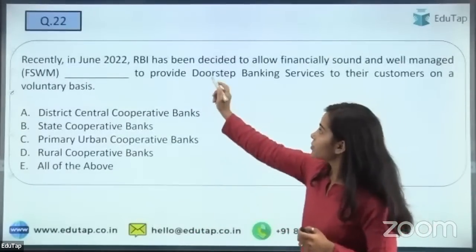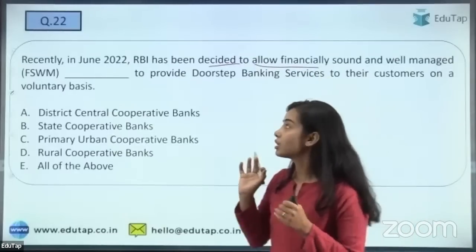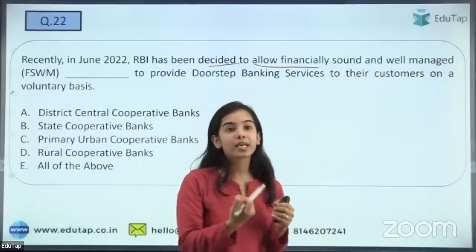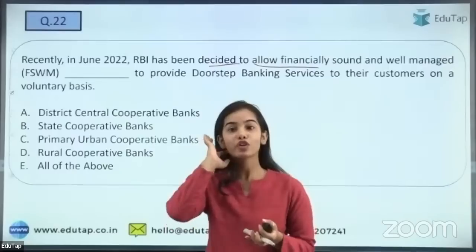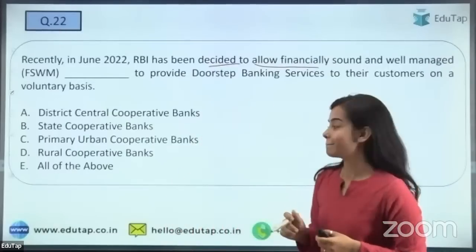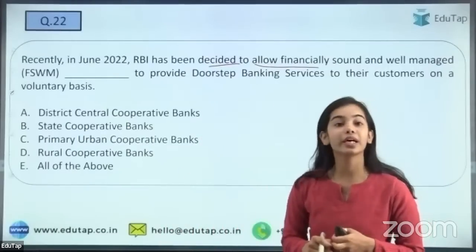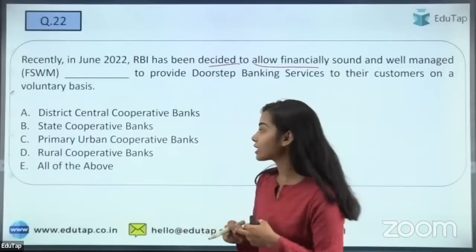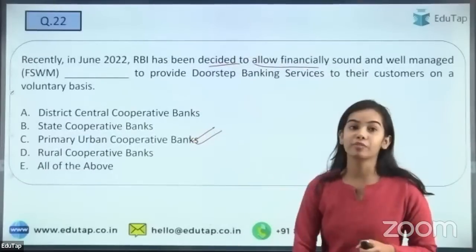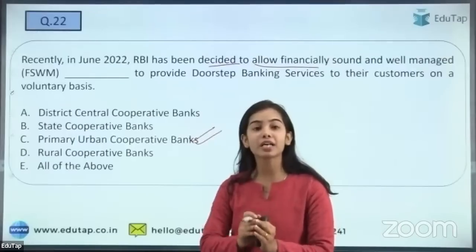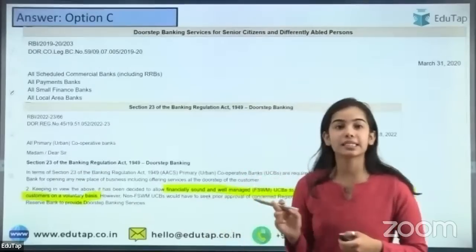Next is, the RBI has decided to allow financially sound and well managed dash to provide doorstep banking services to their customers. So it has been recently decided by the RBI. So which of the following is the right answer? I'm getting the answer as E, all of the above. That is not correct. Sonali is saying A. That is not correct. So the right answer for this one is primary urban cooperative banks. It is only for the urban cooperative banks to provide the doorstep banking services for now. So yes, Nilesh and Jyoti are saying C, that is correct.